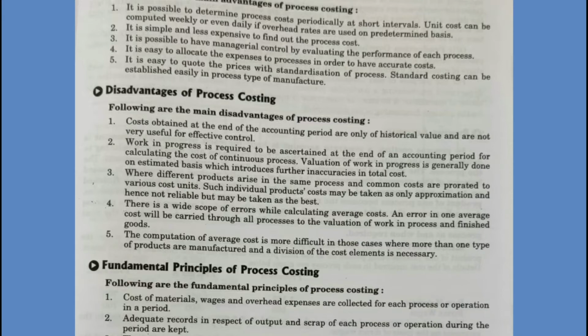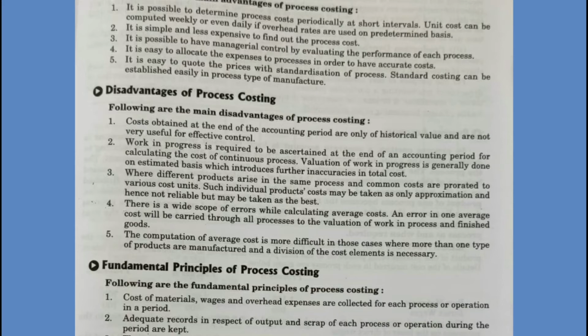Third one, it is possible to have managerial control by evaluating the performance of each process. For each process, we know a process account is prepared. And so on the basis of that information, it is possible to exercise managerial control over the performance of each process.